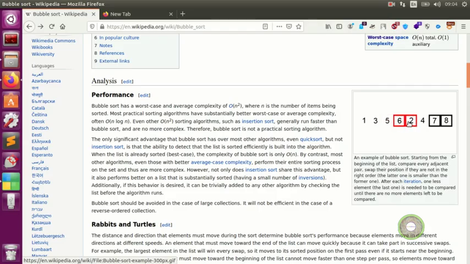5 and 6 okay, then it checks 2 and 6, and then it moves the 2 here, then it checks 6 and 4, then it moves the 4 here, then it goes to 7 and 8, which is 6, 7 and 8, which is fine. Then it goes another iteration, another loop.